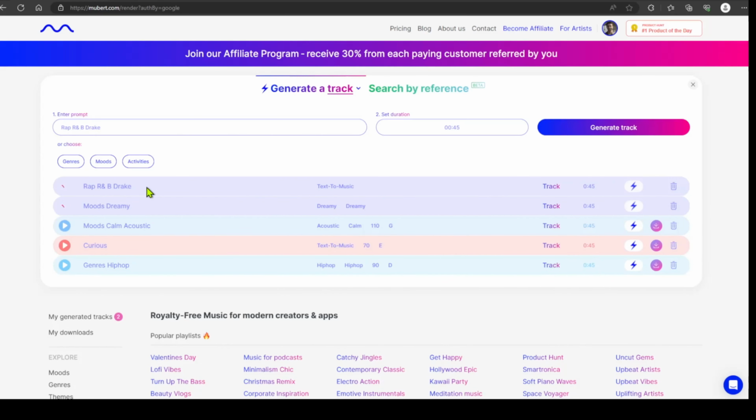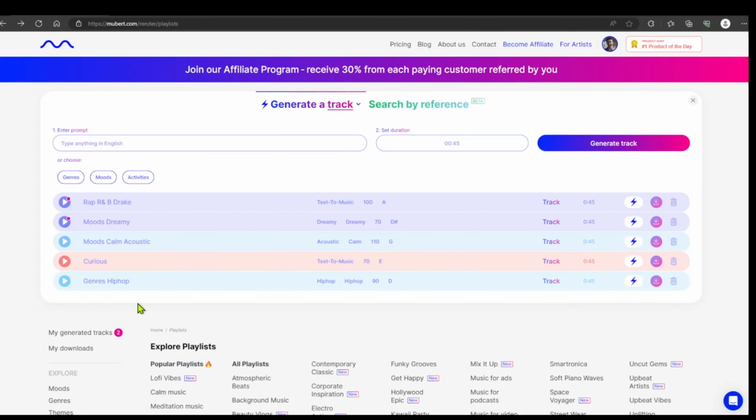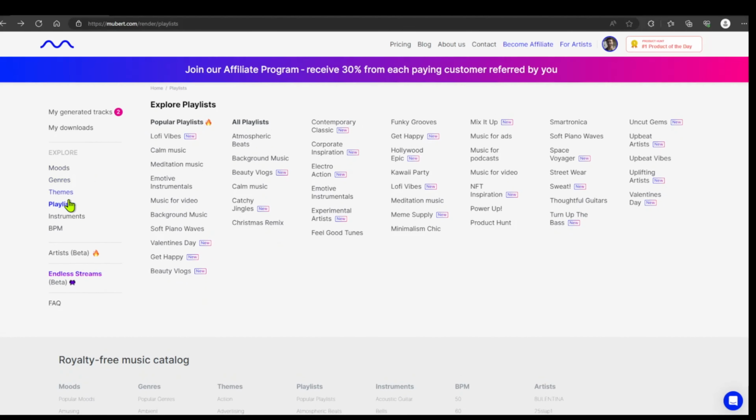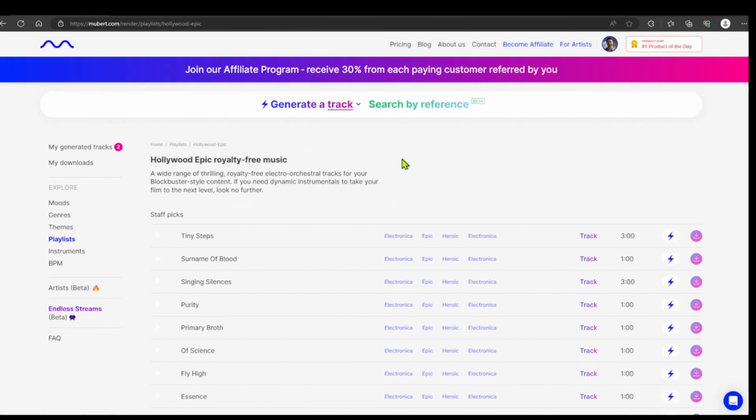While it's generating these 2 tracks, let's explore some other features of this website. One of the coolest things that I liked was staff-selected playlists. You can explore different kinds of playlists. Let's have a look at the Hollywood Epic playlist. Music here has a somewhat movie-style undertone.